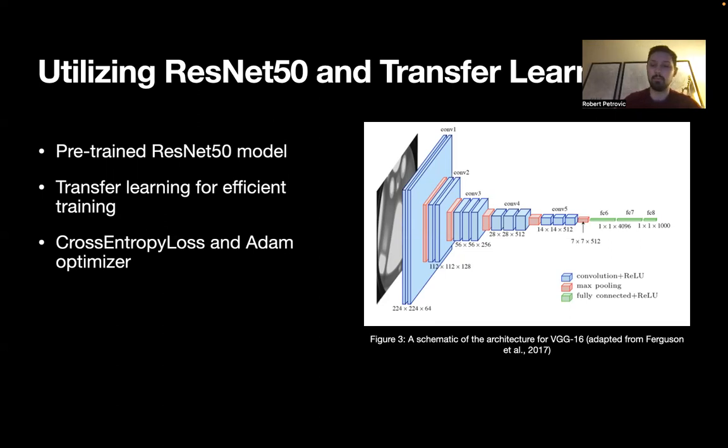Moving on from this, I defined the cross entropy loss as the loss function to use, and I used the Adam optimizer to minimize the loss function. The hyperparameters I used included a learning rate of 0.001, a batch size of 32, and 10 epochs for training.